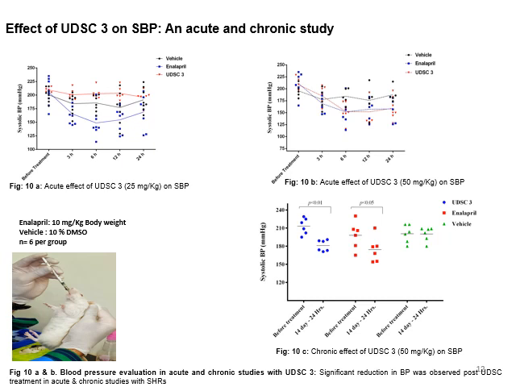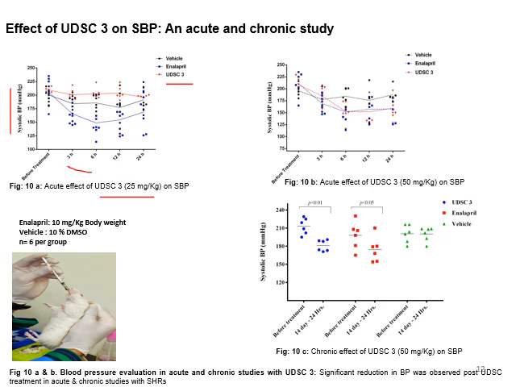Here I have shown the data of UDSC3, the effect of UDSC3 on systolic blood pressure of spontaneously hypertensive rats in acute and chronic studies. In acute studies, we chose 25 milligram of the compound and 50 milligram of the compound. You can see here that at 25 milligram, UDSC3 is not able to lower the systolic blood pressure even in the first 3 hours of the treatment.